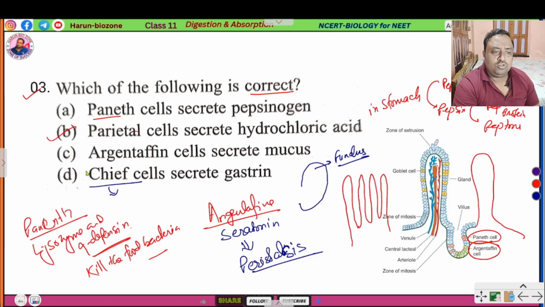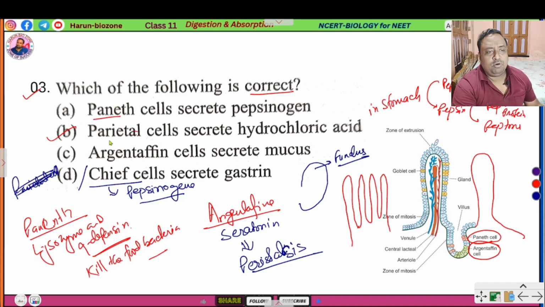Parietal cell secretes hydrochloric acid, which activates the inactive enzyme pepsinogen. So Paneth cell secrete lysozyme and alpha defensin that protect.